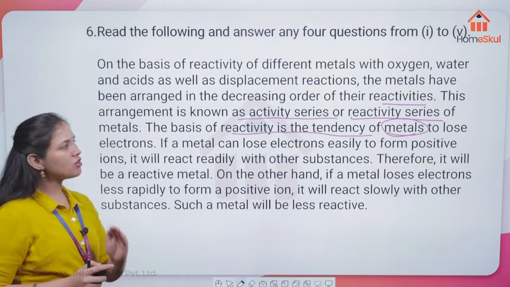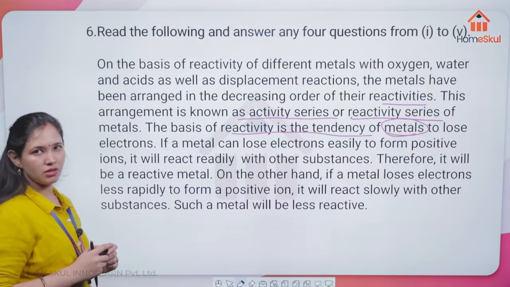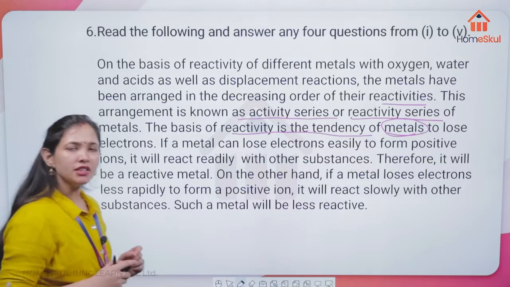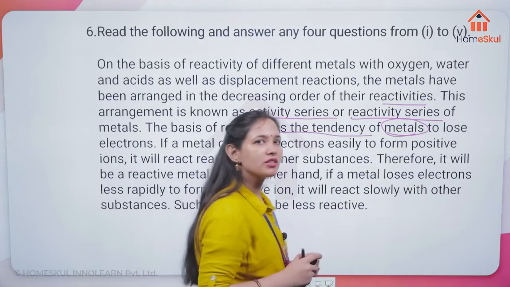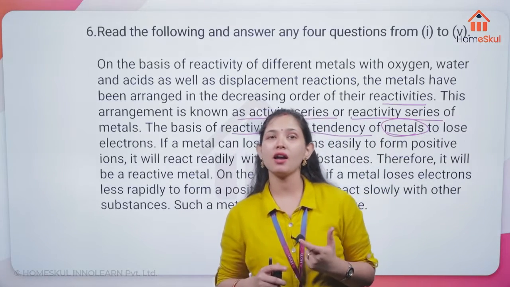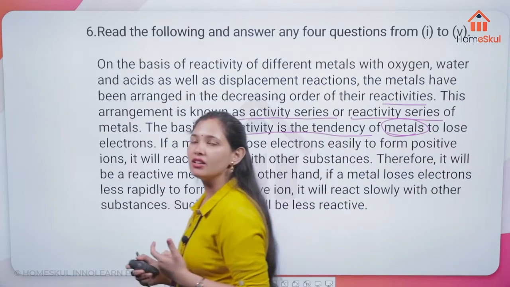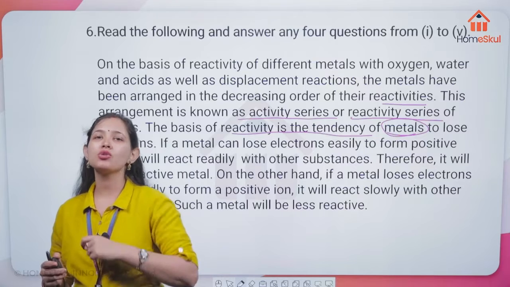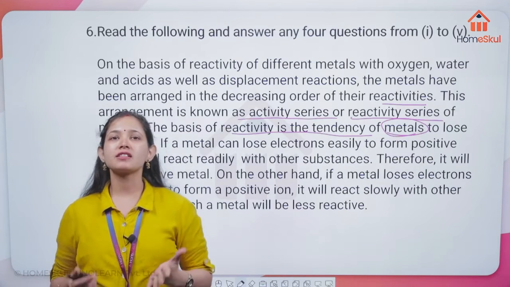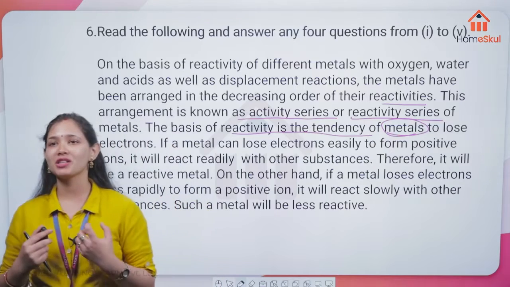If a metal can lose electrons easily to form positive ions, will you please tell me what type of ion positive ions are? The name of that ion. Cations. Very correct, Diya. Whenever an element loses electrons, it gains a positive charge and forms a cation.